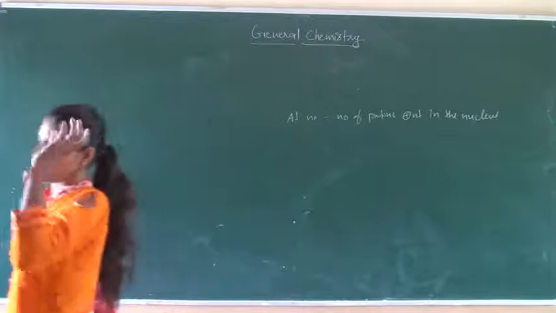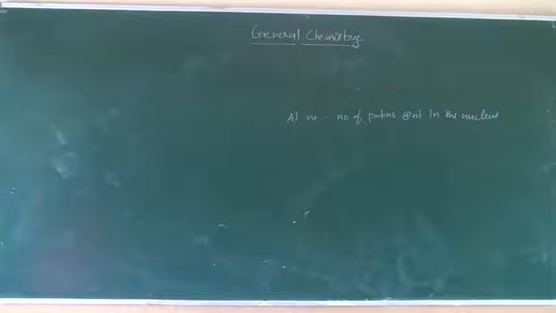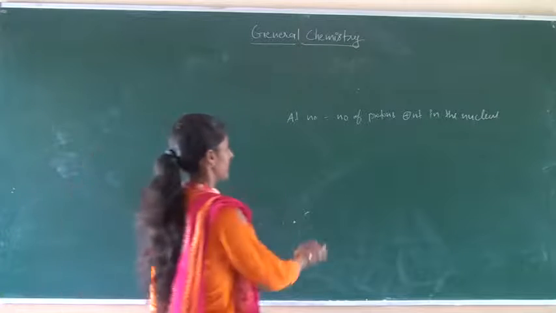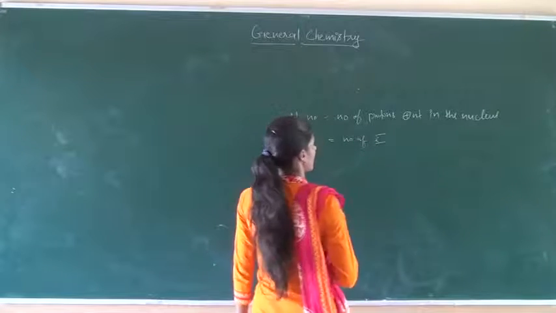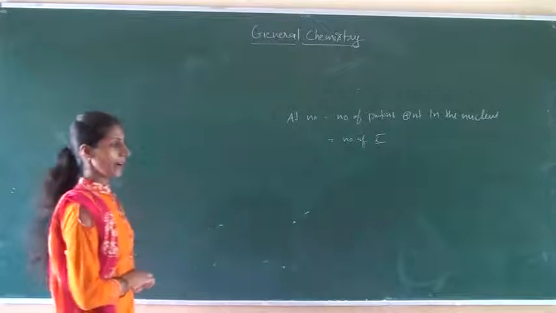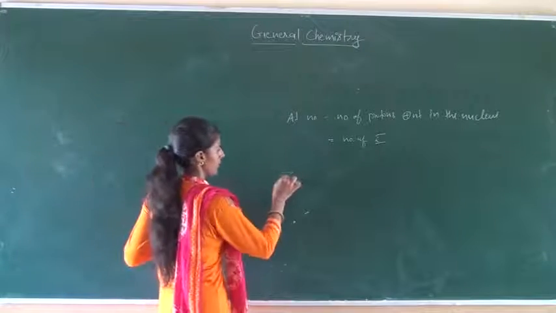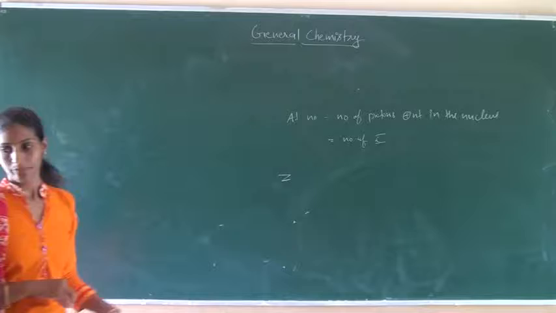Atomic number is equal to the number of protons present in the nucleus, which is equal to the number of electrons present in the extranuclear part. Atomic number is denoted by Z.